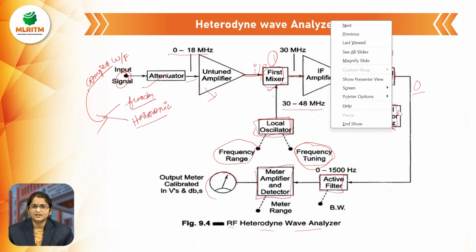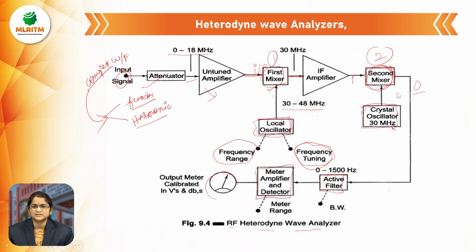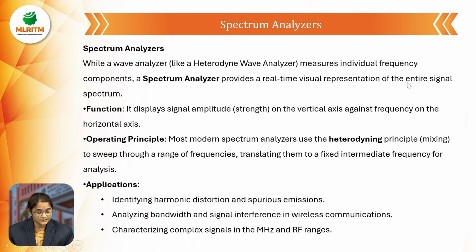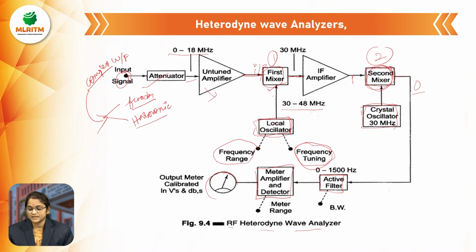The difference between the two frequencies gives 0 megahertz, which is given to the active filter. Here we also have a knob to change the bandwidth, and with the help of this knob we can adjust the bandwidth of the frequencies.